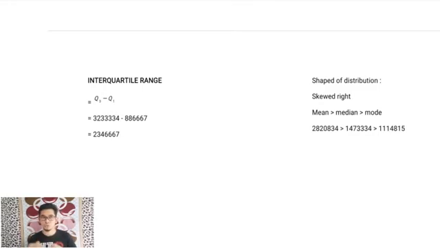The last one is shape of distribution. The graph is skewed to the right. So first, mean, median, mode. The answers go from the biggest to the smallest.